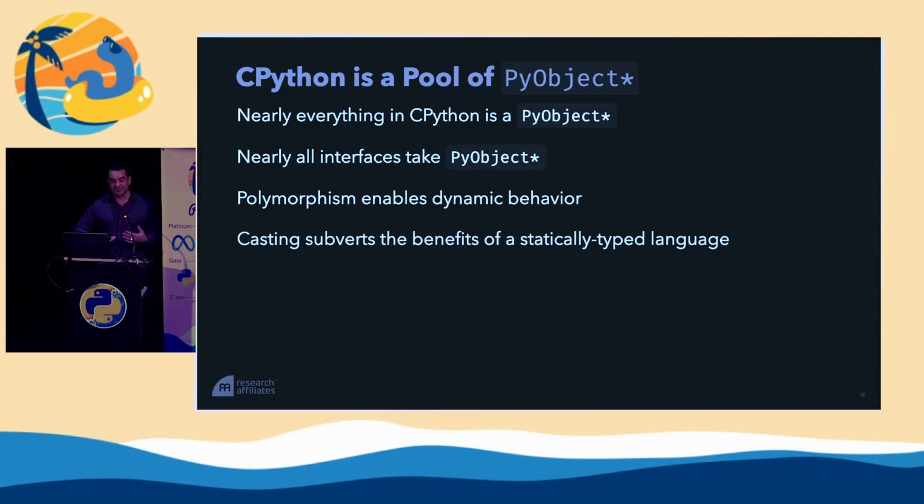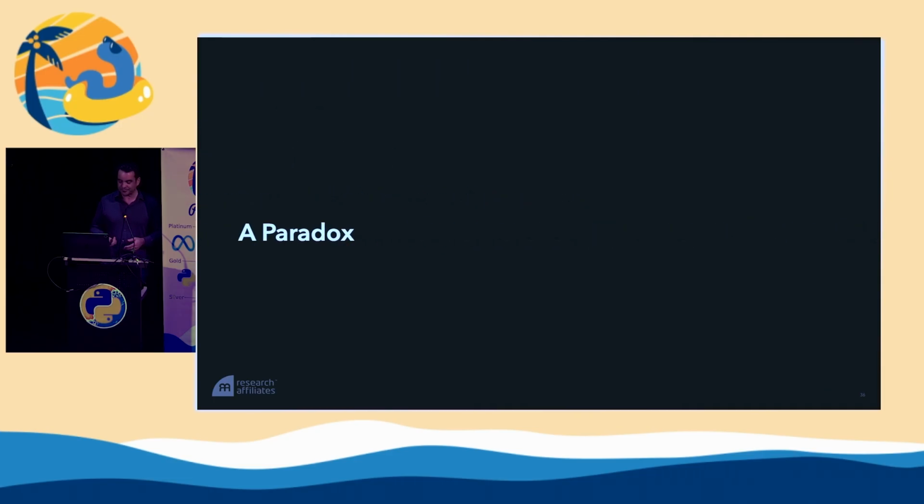But doing this kind of subverts the benefits of using a statically typed language in the first place. The reason we wanted a statically typed language, in part, was to get strict interfaces. We don't have strict interfaces, we're just passing around PyObjects everywhere that we then need to figure out what they are. So, hopefully you understand now a little bit about how Python is working under the hood, and we can return to my initial paradox.